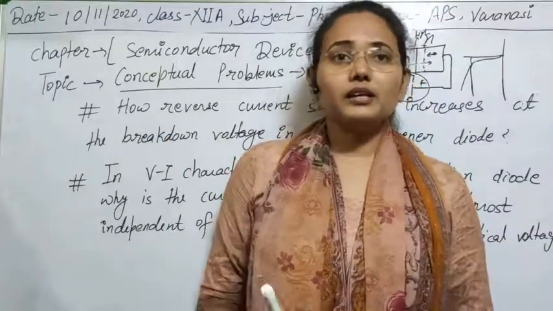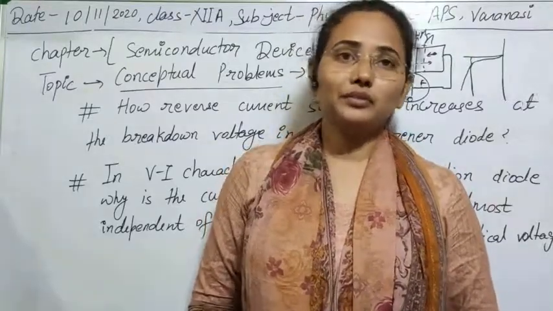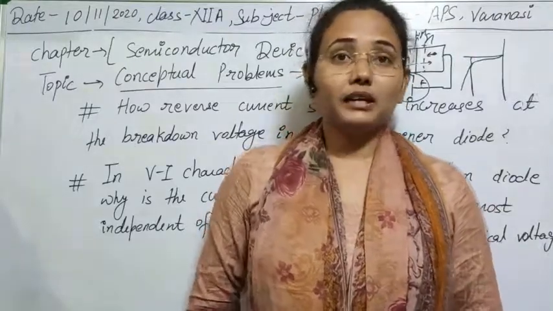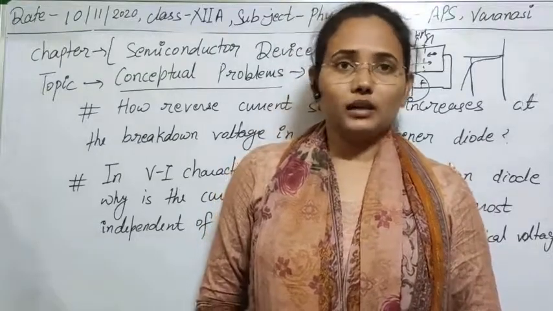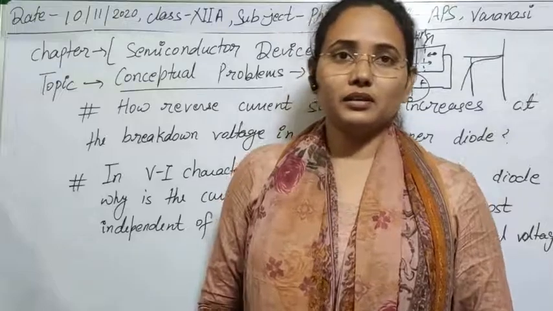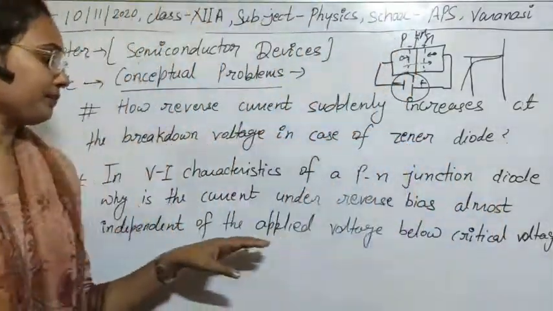I have already explained it by a number of methods, so I think there is no confusion about why we get breakdown in the case of a Zener diode or a normal PN junction diode. So I think that is clear to you. So let's see the next question.